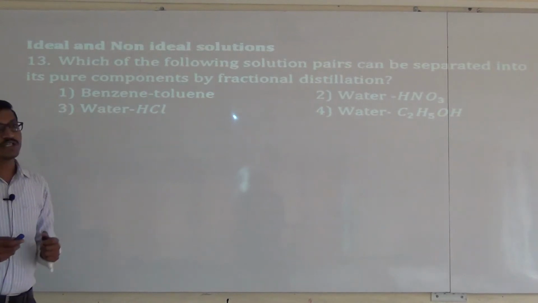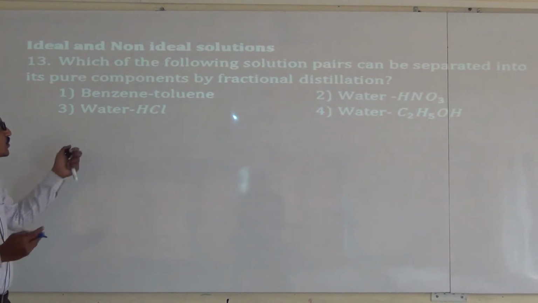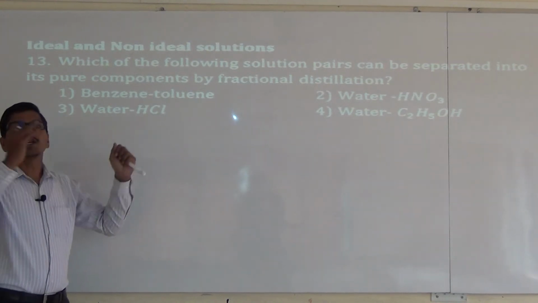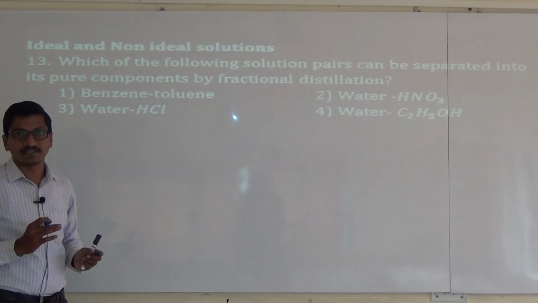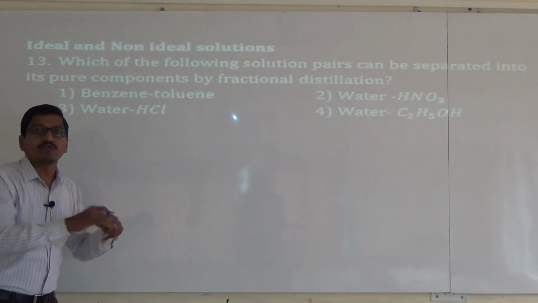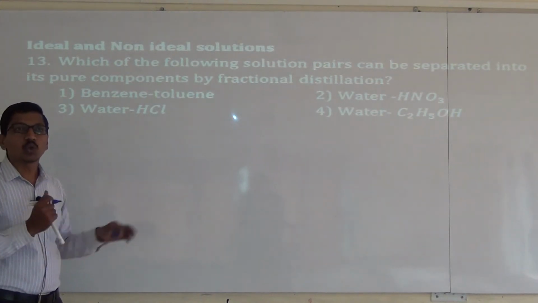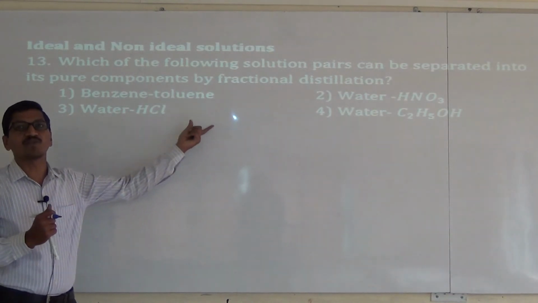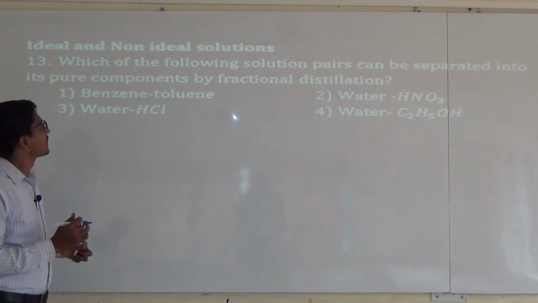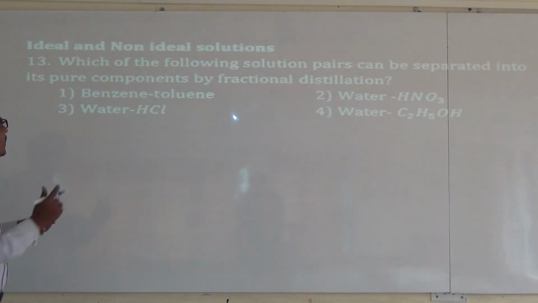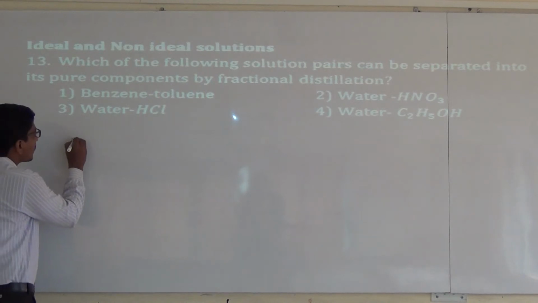By fractional distillation, solutions can be separated if their boiling point range is more than 25 degrees Celsius. The boiling point difference of the liquid mixture is more than 25 degrees Celsius. Those liquids can be separated by fractional distillation. In this, there are 4 liquid pairs given. The first one is